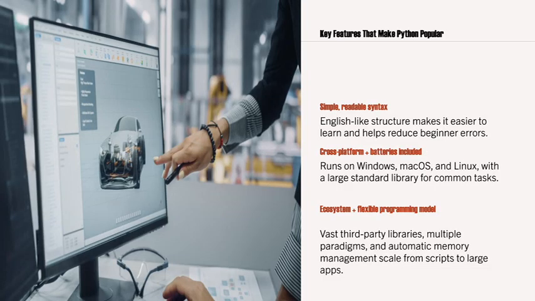Now we will see the key features which make Python popular. Let us see the important features of Python. First one is simple, readable syntax. In English we have some structure, so it makes it easier to learn. If you want to learn English, there is some structure to learn.